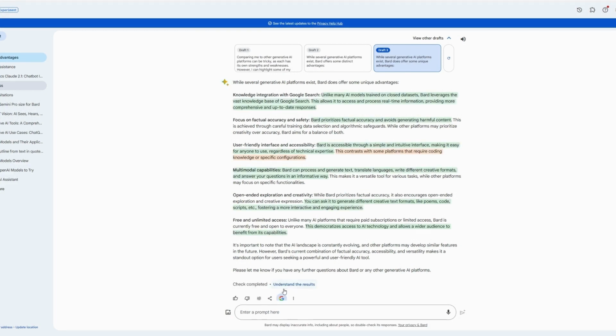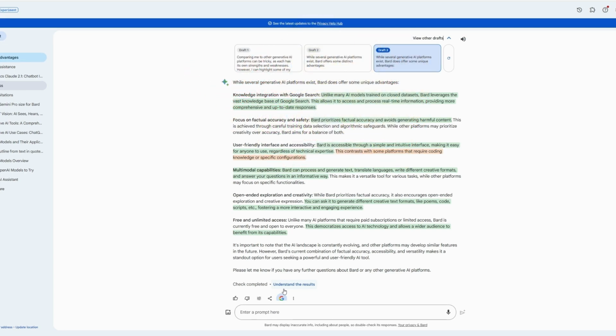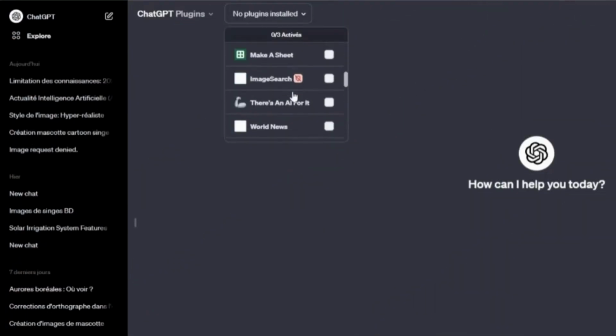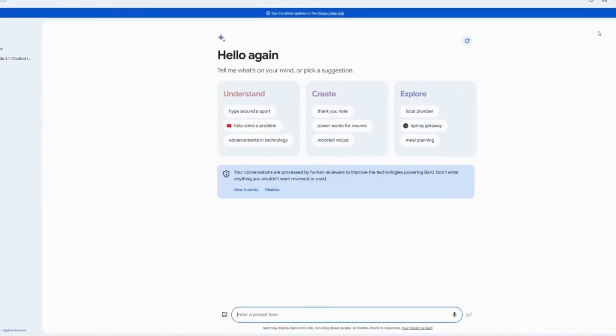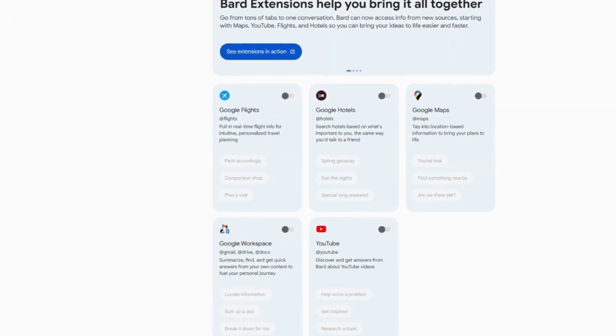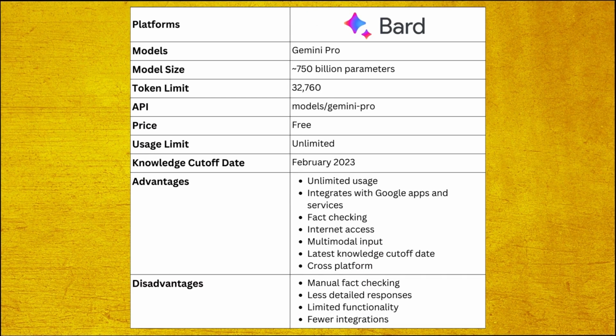Another disadvantage, compared to models trained on broader and more diverse datasets, Bard's responses may be less imaginative or sophisticated in comparison to ChatGPT. Lastly, unlike ChatGPT Plus, which provides a wide range of plugins and custom GPTs, Bard currently lacks the same level of customization or specialized functionality for specific tasks beyond its Google services. Here's a chart for Bard's current specs.